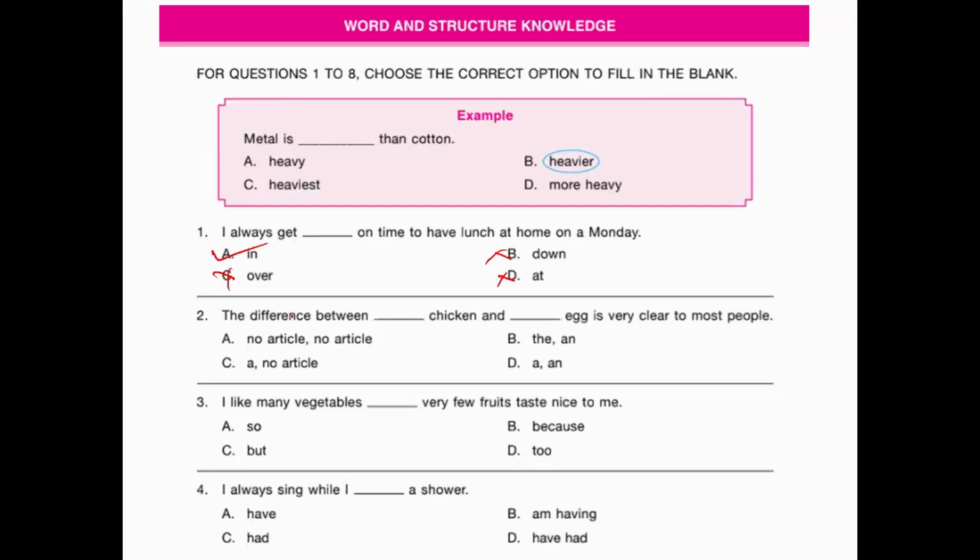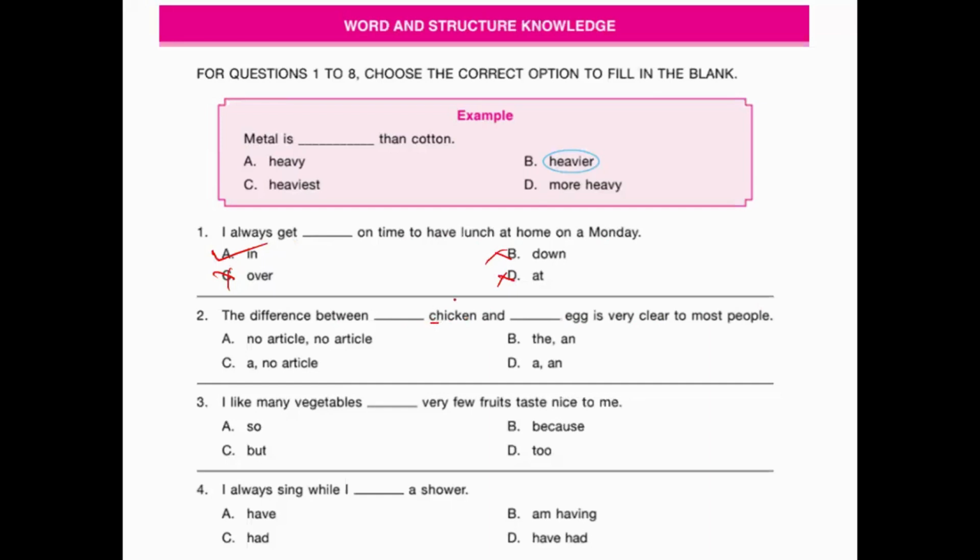Next, the difference between dash chicken and dash egg is very clear to most people. So we are referring to chicken and egg in general, and you have to use the appropriate article over here. When we are referring to something in general, we have to use the indefinite articles a or an, depending upon the vowel or consonant sound. Chicken, it's a consonant sound, right?